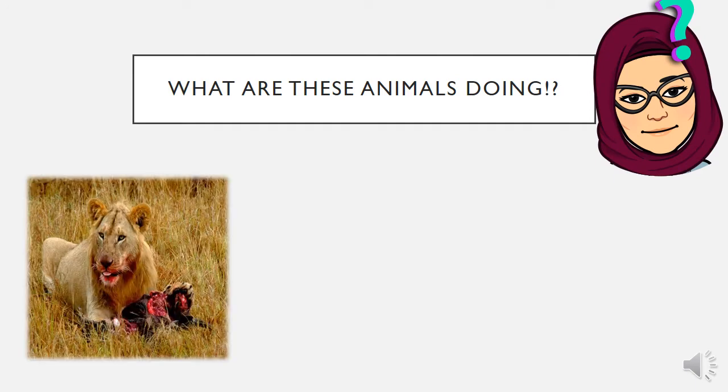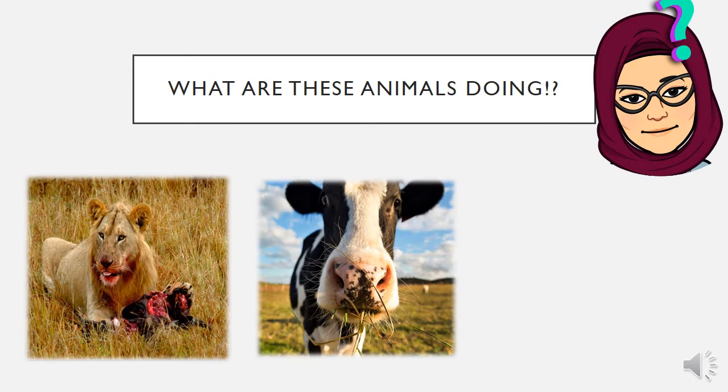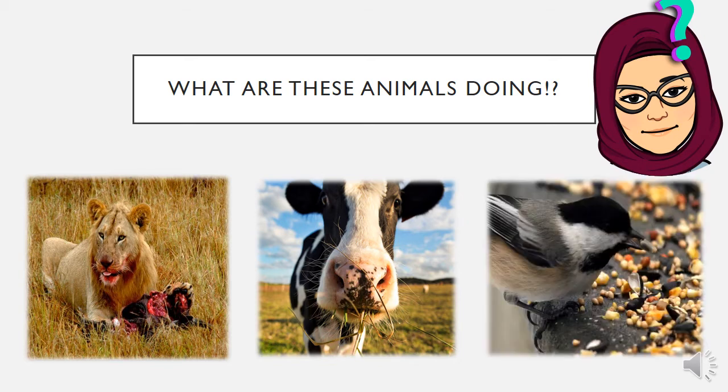What are these animals doing? Let's have a look at this first picture. So we have an animal and it has something in front of it. What is it doing? Let's look at this next animal. What is the name of this animal and what is it doing? And let's have a look at this third picture. What's the name of this animal and what is it doing?